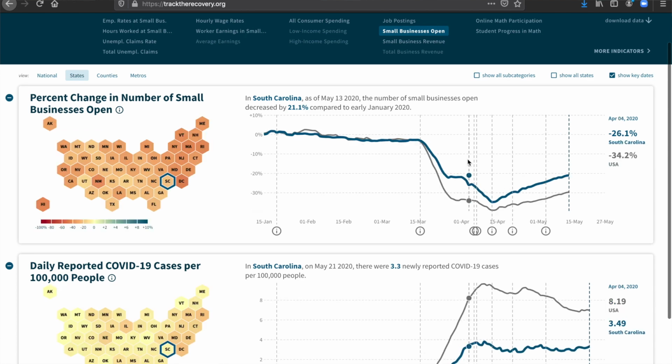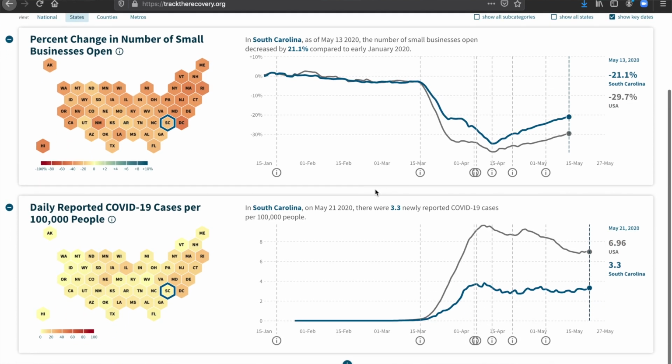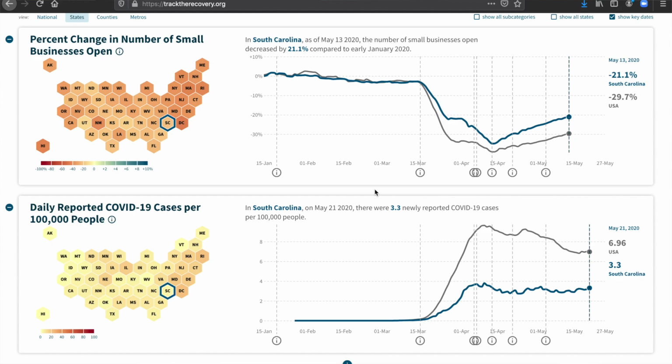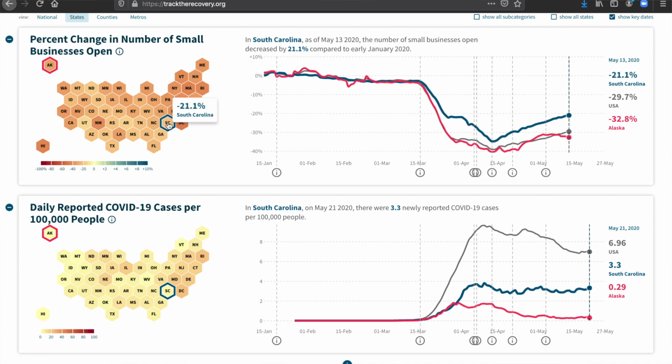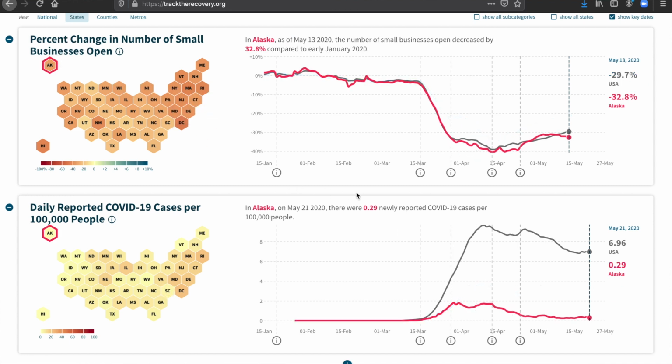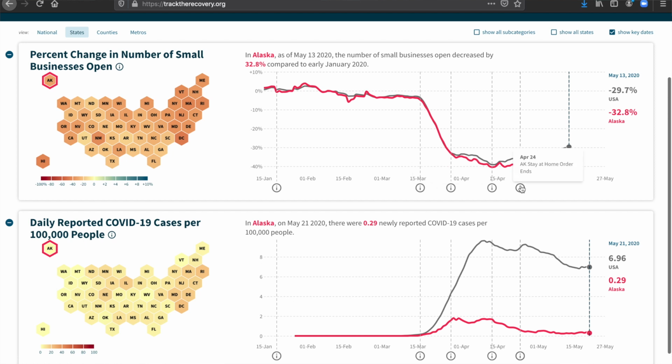Additionally, we can compare this to COVID cases. And something we see is that small businesses began to shut down at the same time as that uptick in COVID cases in South Carolina. And although we do see this slight trend upwards, we see that COVID cases are still happening at the same rate as they were in their peak in early April. And we can also look at other states. So for example, Alaska was one of the first states to open back up. And we see in Alaska, after the stay-at-home order ended on April 24th, there was a slight uptick in businesses reopening, but that has seemed to plateau in recent weeks.